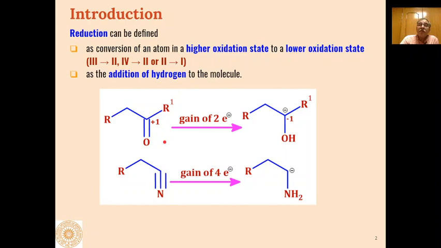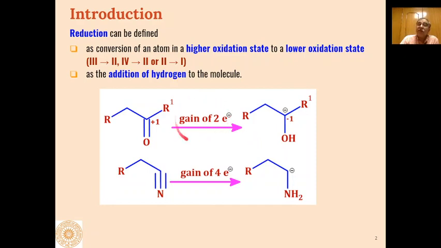In addition, if we talk in terms of molecules, if in a reactant we add hydrogen across unsaturated compounds like carbonyls or nitriles, we add hydrogens across these bonds to make them saturated bonds, then addition of hydrogen is also known as reduction in terms of organic chemistry.